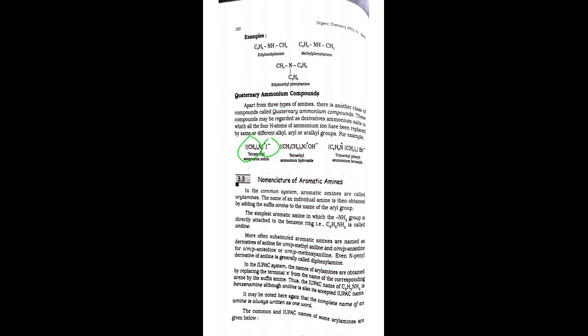Then according to the IUPAC system, the names of aryl amines are obtained by replacing the terminal E from the name of the corresponding arene by the suffix amine. If the amine is there, then the last E is removed in the IUPAC system.